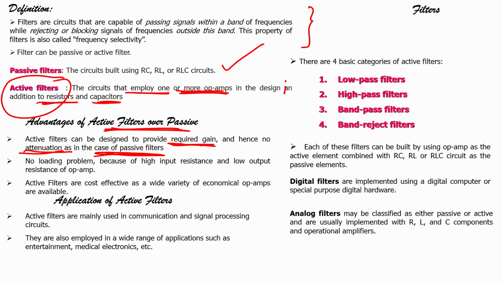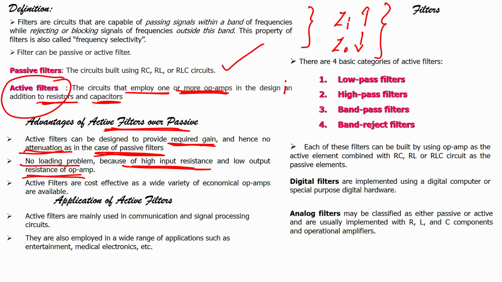The second advantage is that there is no loading problem because of the high input resistance and low output resistance of the op amp. We have seen the two characteristics of the op amp, high input impedance and low output impedance. Because of these characteristics, we can remove the loading effect. We will see what the loading effect is and how it can be removed when we perform the experiments. So, there is no loading problem in the case of active filters.